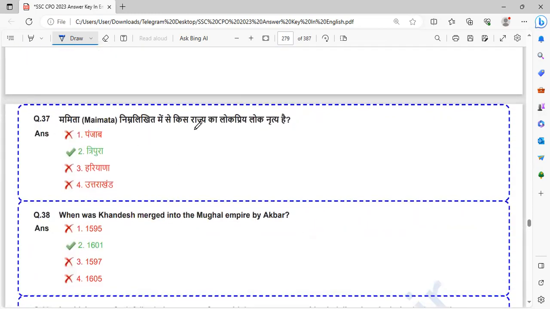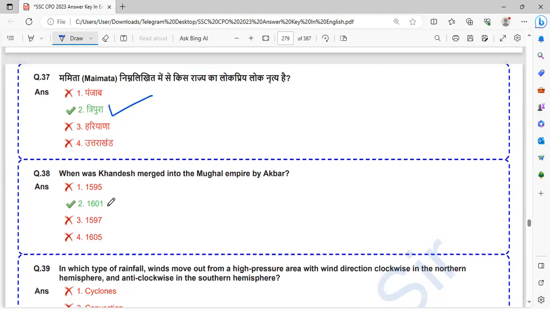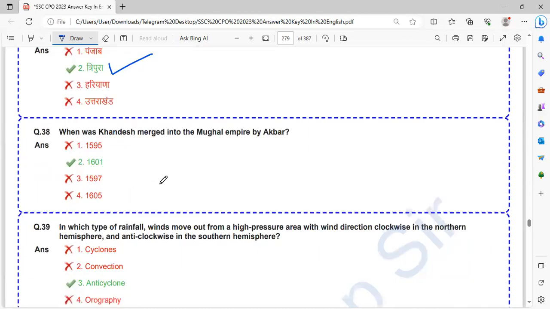Maimita is a popular folk dance of which of the following states? Maimita is related to Tripura. The dance is from Tripura. When was Khandesh merged into the Mughal Empire by Akbar? Khandesh was merged into the Mughal Empire by Akbar in 1601.